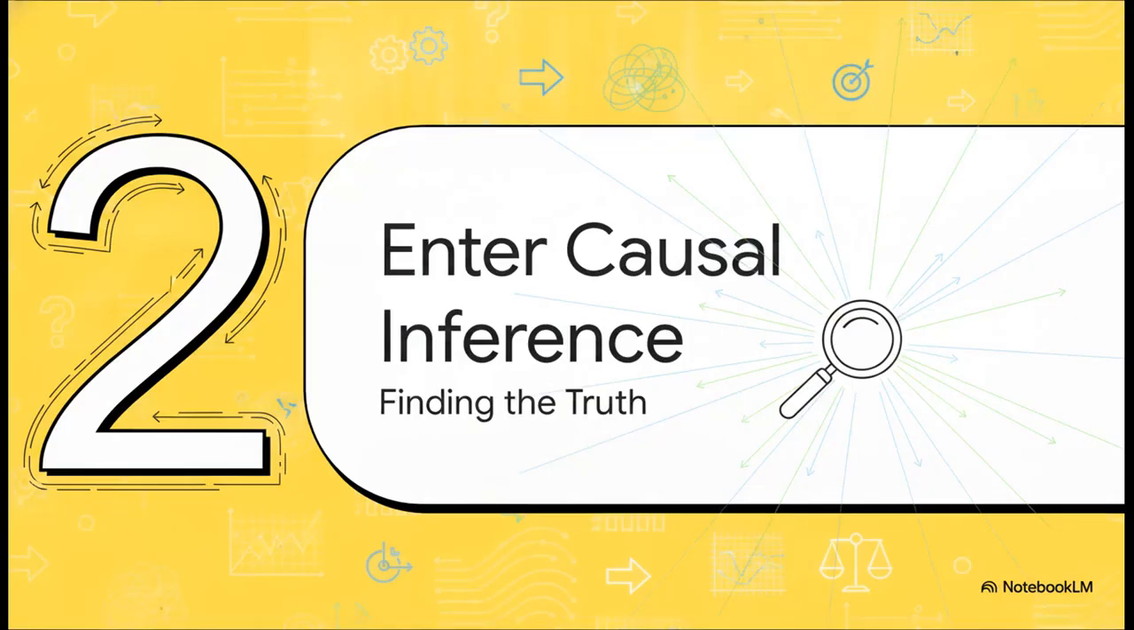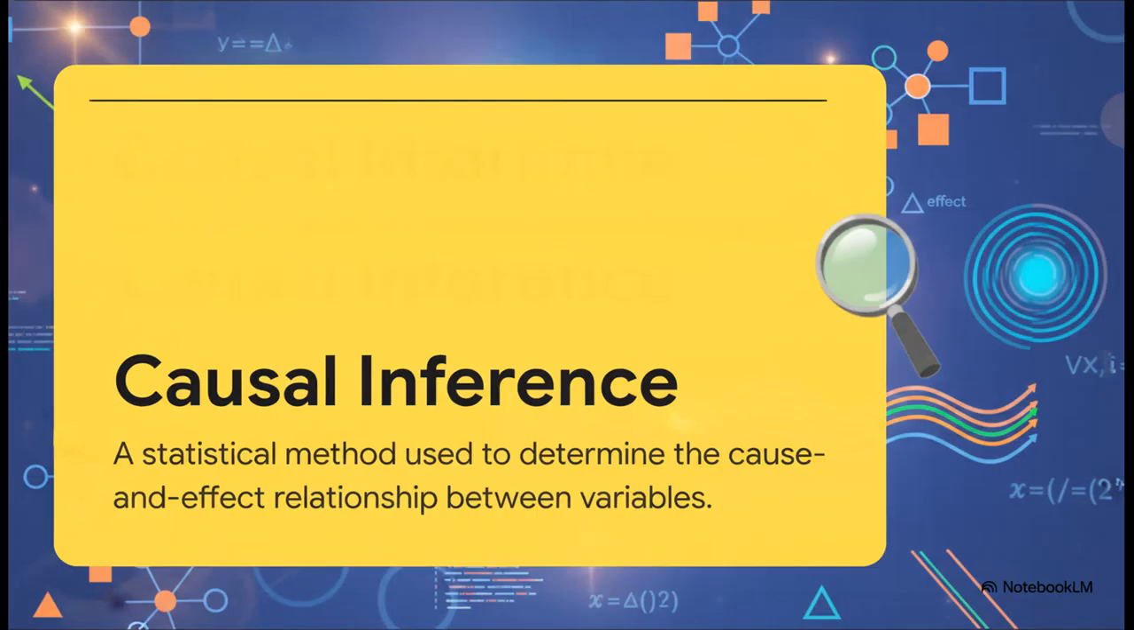Section 2. Enter causal inference. So if we literally can't trust our own eyes when we see two things moving together, if simple correlation is a trap, how do we actually find the truth in the data? Well, enter causal inference. Think of this as our hero. It's a rigorous scientific and statistical method entirely dedicated to figuring out the actual cause and effect relationship between variables.